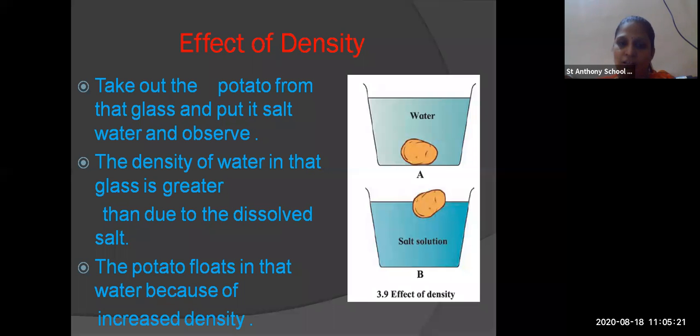Why does this potato float? Because the density of the water has been increased. Why has the density been increased? Because we have added salt in it. So the water density has been increased with the help of salt, and so the potato in vessel B floats.